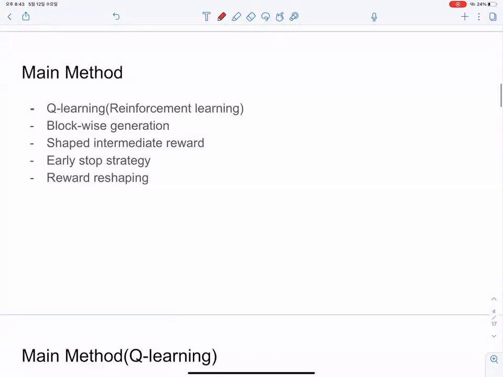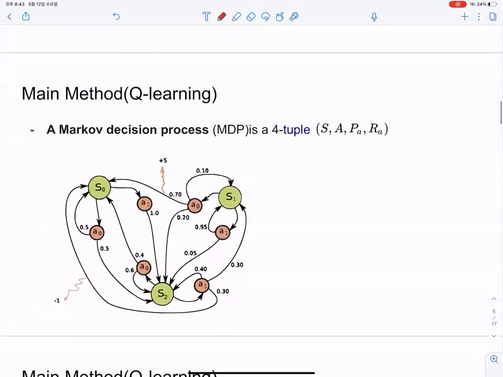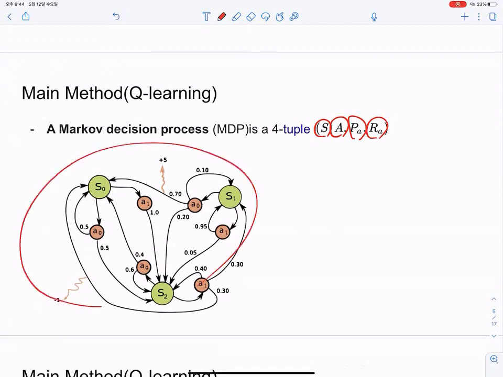So these are the methods that I'll describe. The first is Q-learning. Q-learning is one paradigm of reinforcement learning. Before that, you should know about the Markov decision process, or MDP, which is a set of states, actions, transition probabilities, and rewards. Many reinforcement learning problems can be described as an MDP, and your goal is to find the trajectory to maximize the cumulative rewards.